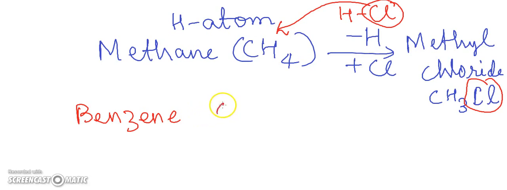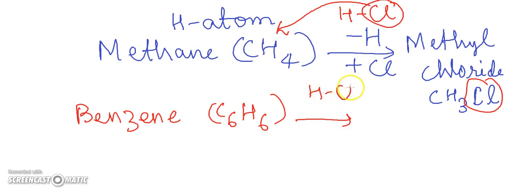this has the formula C6H6, right? So, if we treat this with a mineral acid, what will happen? There will be abstraction of the hydrogen atom and a replacement by the chlorine atom. And what will you get? Chlorobenzene.